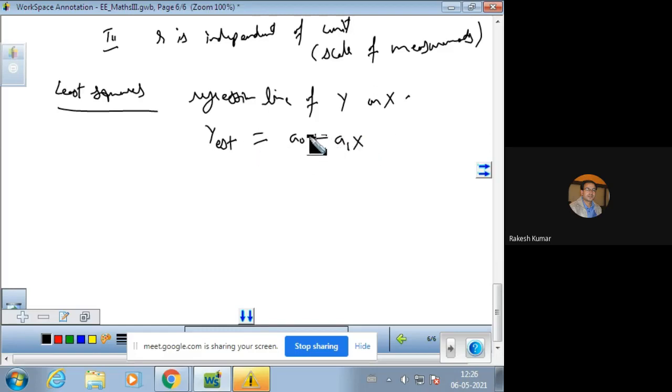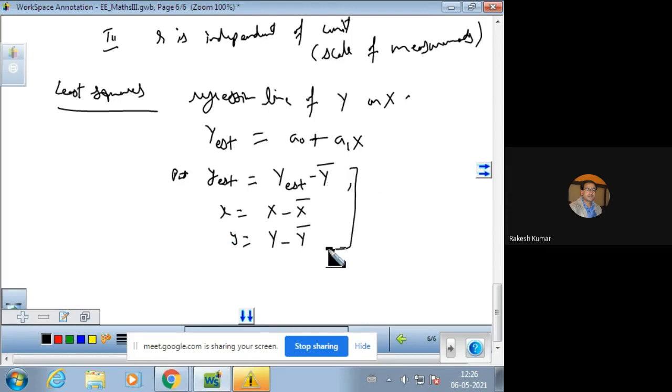We did this yesterday in the curve fitting topic, so by the method of curve fitting we have this. So you can put small y est is equal to capital Y est minus y bar. This is a change of scale method. And small x is equal to x minus x bar, and small y is equal to capital Y minus capital Y bar. So by doing so, this is change of scale.